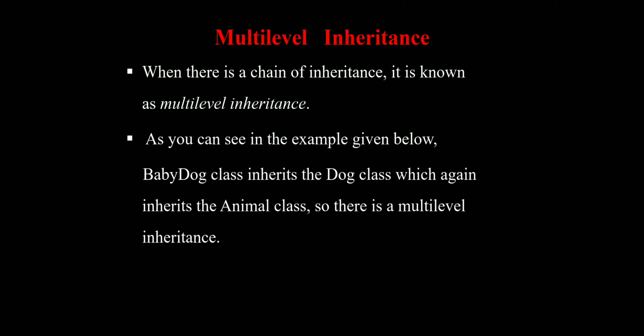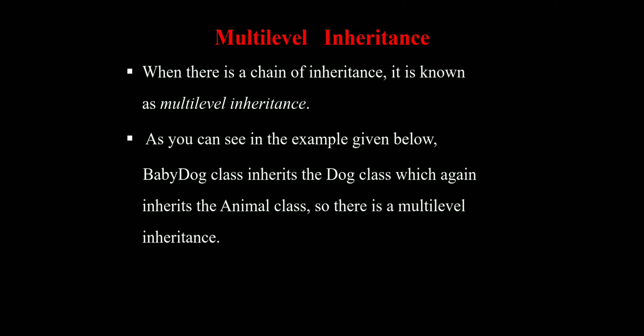It means A is a superclass, B is an intermediate superclass, and C is also an intermediate superclass. Finally D is a subclass, which is the last class. D class has some properties of C class, C class has properties of B class, and B class has properties of A class.